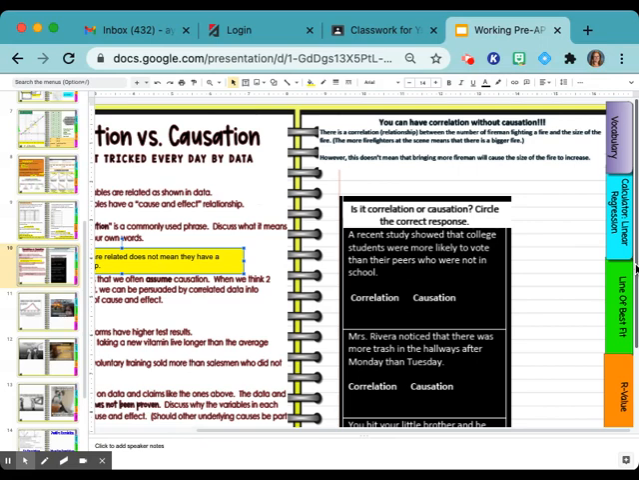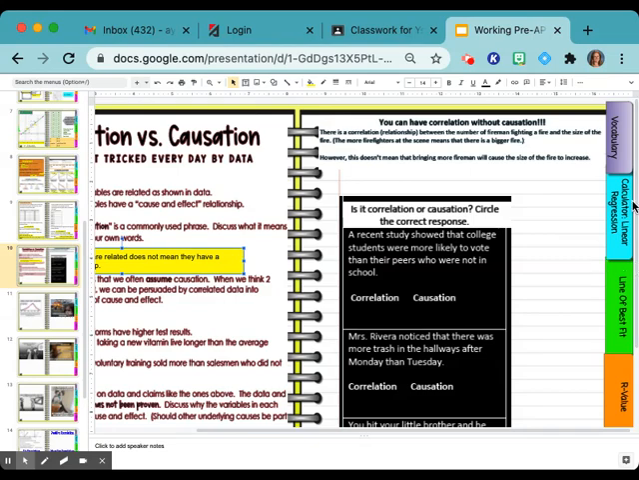You can have correlation without causation, so two variables could be correlated, but not necessarily a cause and effect. There is a correlation or relationship between the number of firemen fighting a fire and the size of the fire. The more firefighters at the scene means there is a bigger fire. However, this does not mean bringing more firemen will cause the size of the fire to increase.